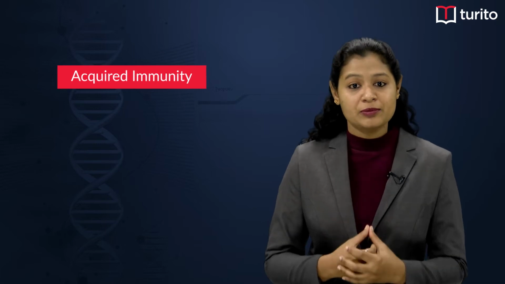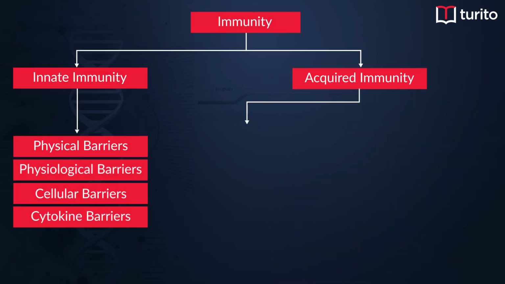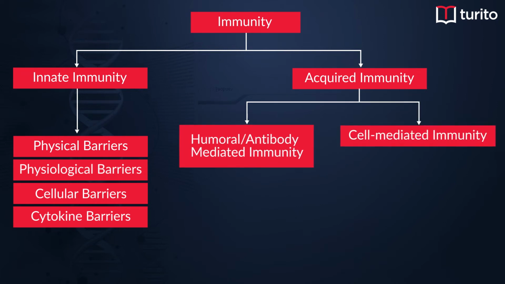So, in acquired immunity, B lymphocytes and T lymphocytes are the major force driving two types of immunity called humoral immunity, or also called antibody-mediated immunity, and cell-mediated immunity. In antibody-mediated immunity, B lymphocytes are responsible for producing certain proteins which can eliminate the disease-causing antigens.